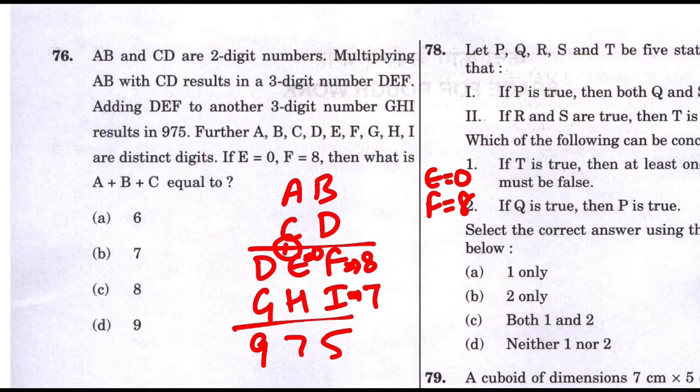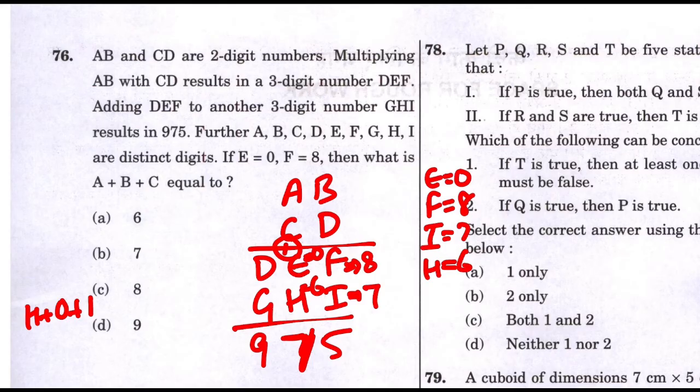E is 0. So H is how much? If 1 is the carry, E is 0, H is something, and we are looking for 7 in the end. So H should be what? Is it 7? Yes. So to make it 7, H plus 0 plus 1. So what should be H? H should be 6. So what do I have? I as 7, H is equal to 6.